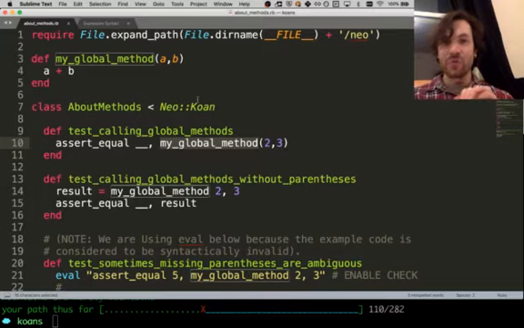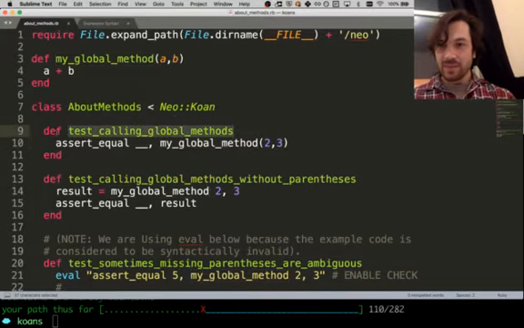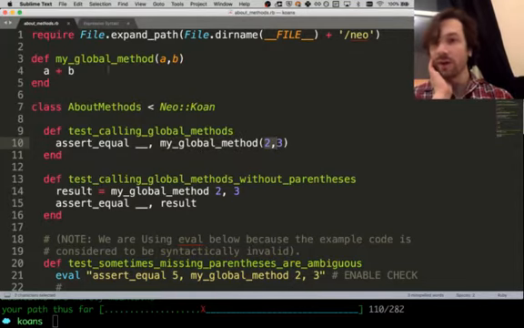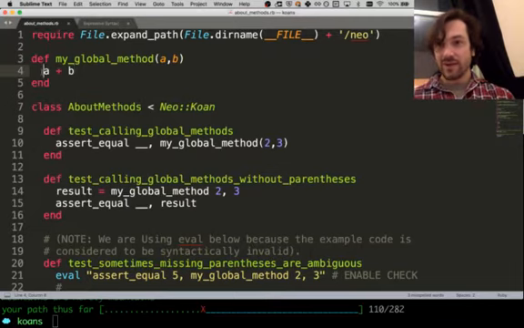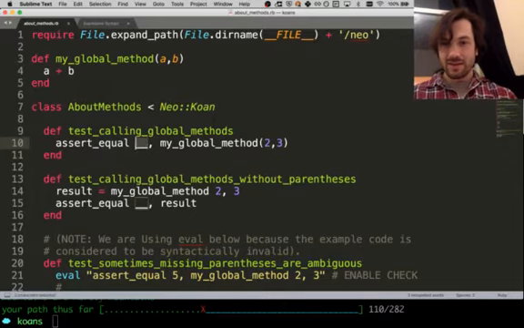Test calling global methods. And we have an assert equals, and here's the blank. The blank will be equal to my global method, and we're passing in 2 and 3. Oh, here we go. My global method is up above here. So my global method just adds A and B together. So when we call my global method with 2 and 3, it runs this code, and the result is 5. Does that make sense?